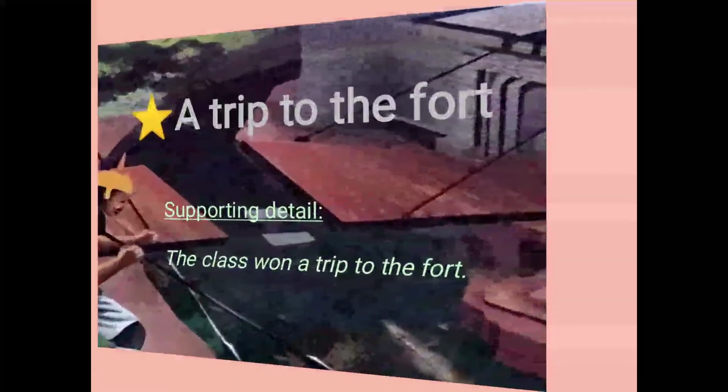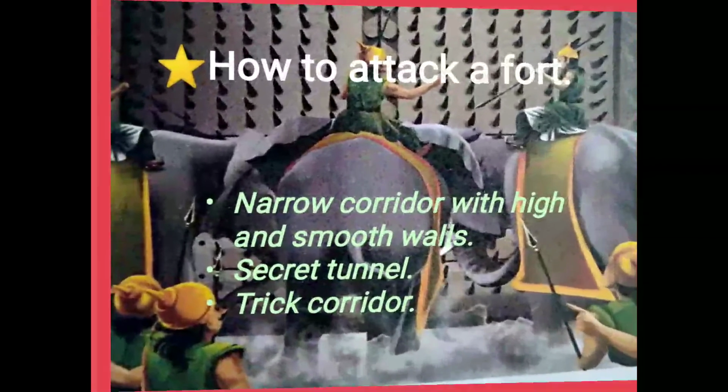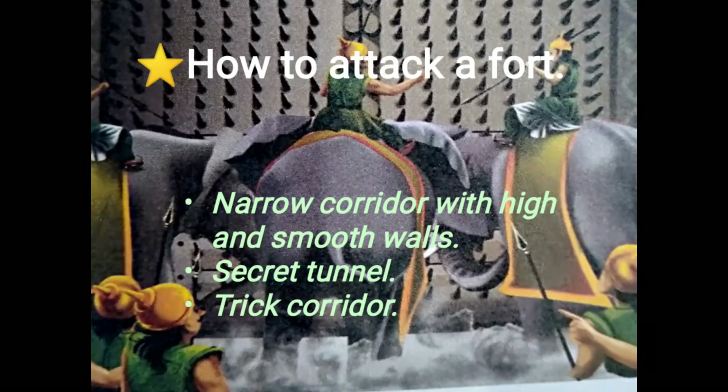If you have the answer, you can pause the video here and answer me. Let's do it. I'll share how to attack a fort. Supporting details are like they have built narrow corridors with high and smooth walls, secret corridors. By this, what happens?